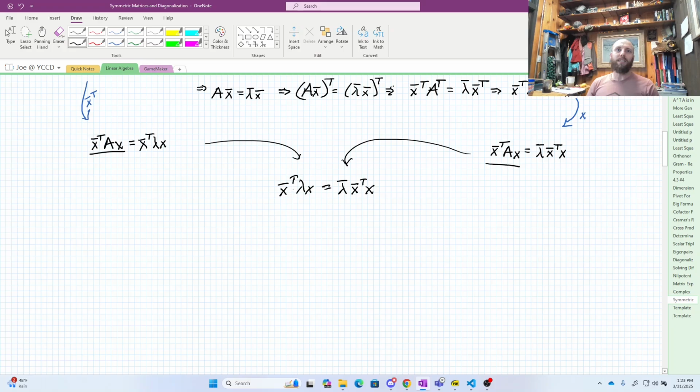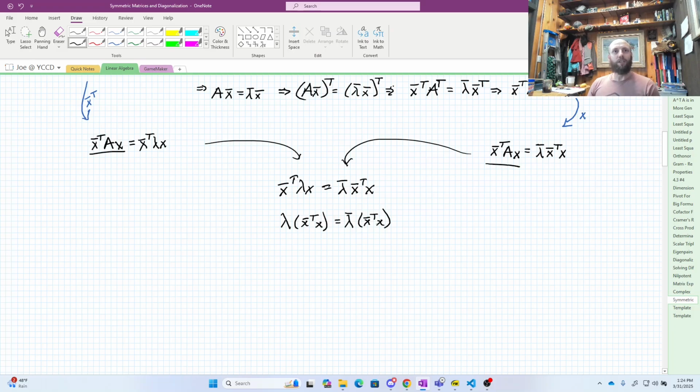And then since lambda is a scalar, I can factor that out here. So I'm going to get lambda times X conjugate transpose X is going to equal lambda conjugate times X conjugate transpose X. And remember that thing about the complex dot product being a little different than the regular one?